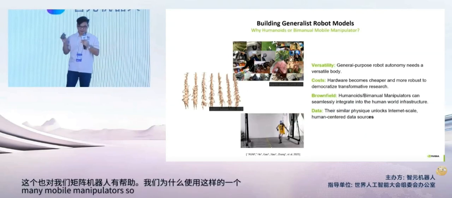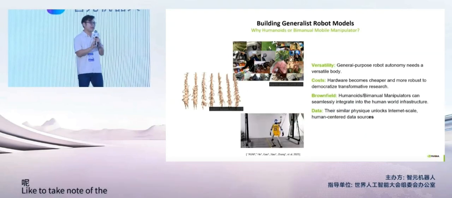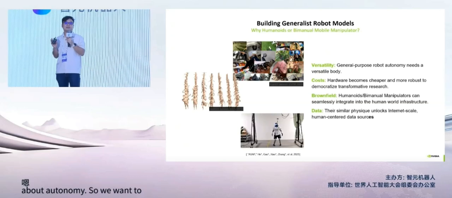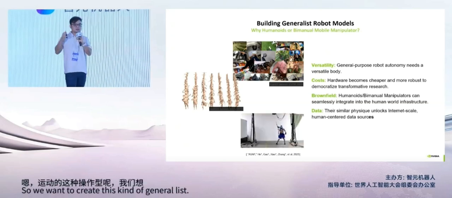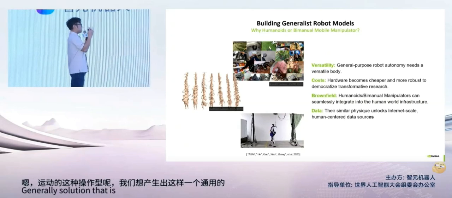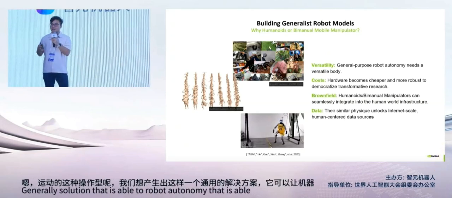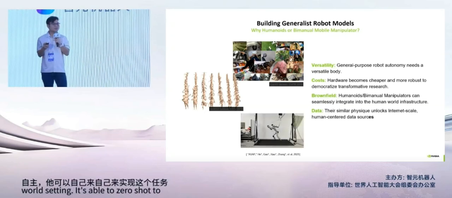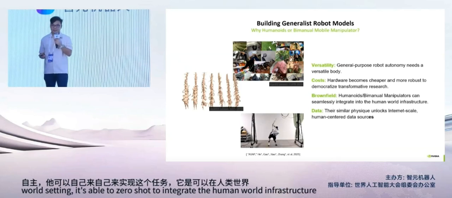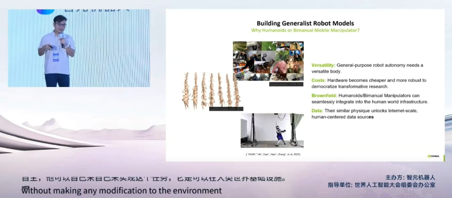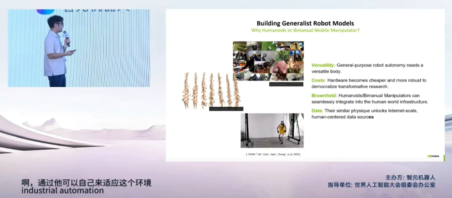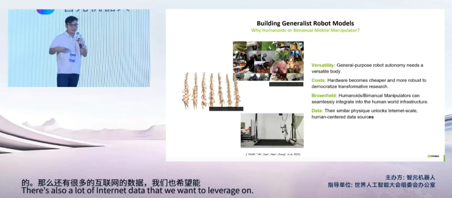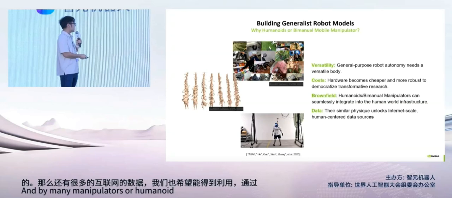I would like to note that the conversation we have is not about automation, but about autonomy. So we want to create this kind of generalist solution, robot autonomy that is able to perform in an open world setting. It's able to zero-shot integrate into human world infrastructure without making any modification to the environment, which is not the case for industrial automation. And there's also a lot of internet data that we want to leverage. And for that, manipulators or humanoids kind of make sense.